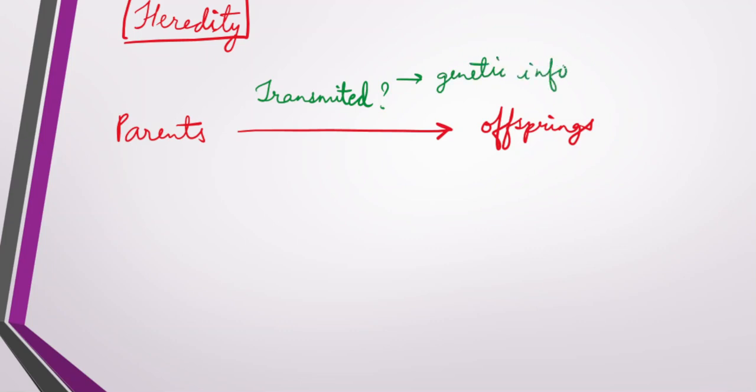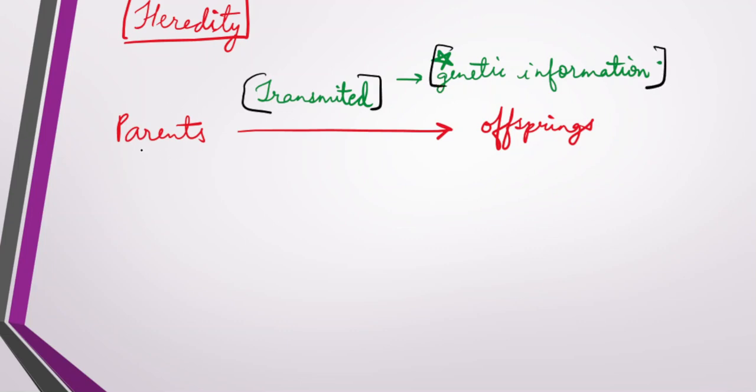In the form of genetic information. Okay, so Mendel didn't tell that genetic information is there. At that time there was no clue about what a gene is, what genetic information is, what DNA is. There was no such discovery during that time. This part was not told by Mendel, that it is genetic information.